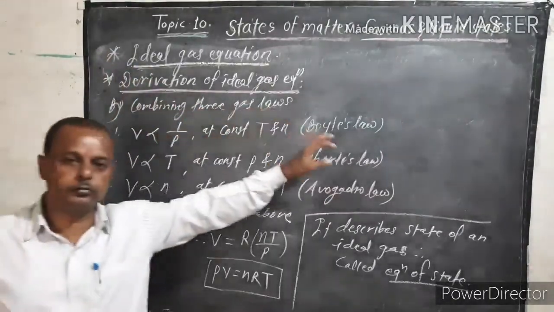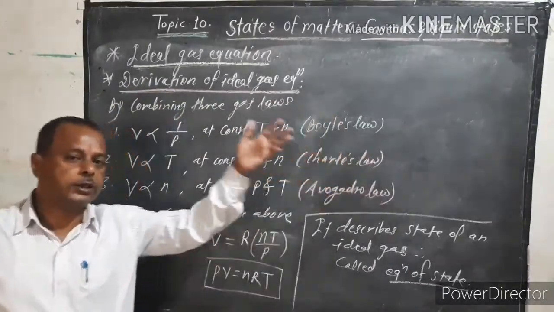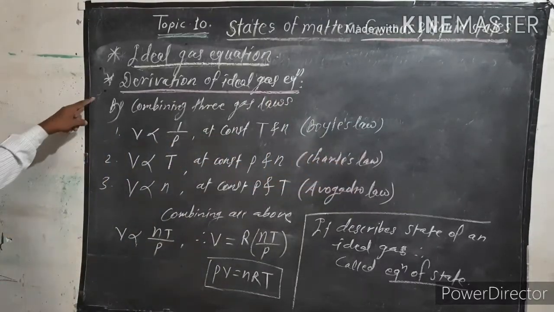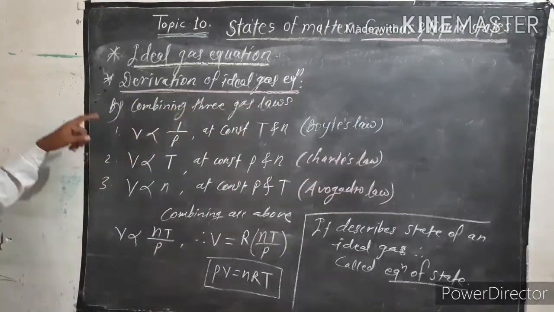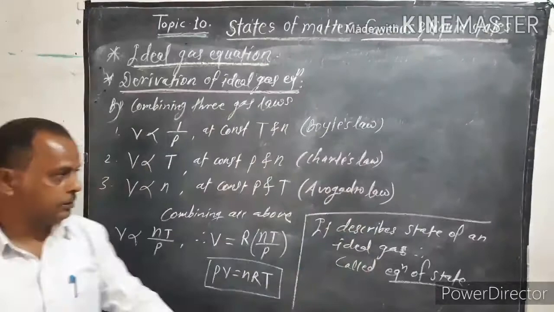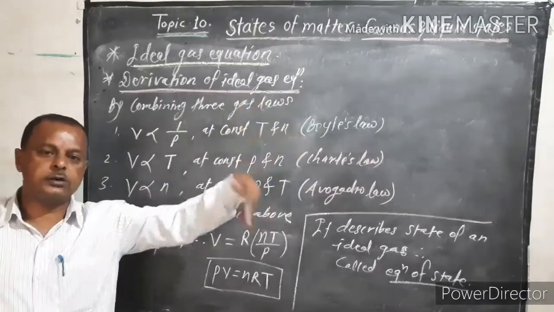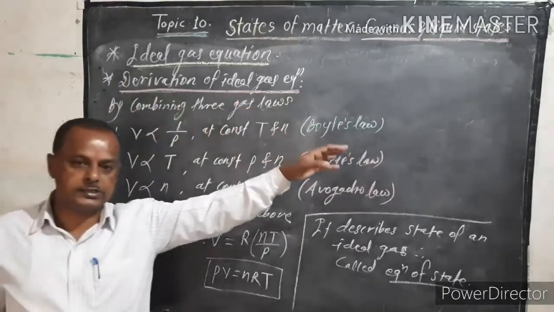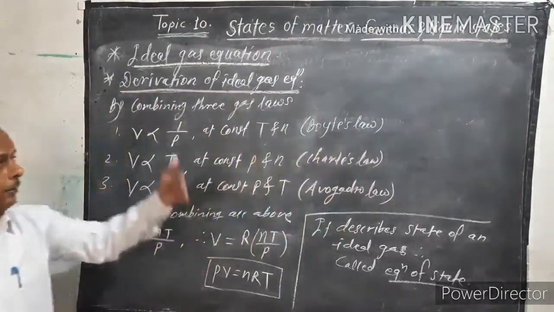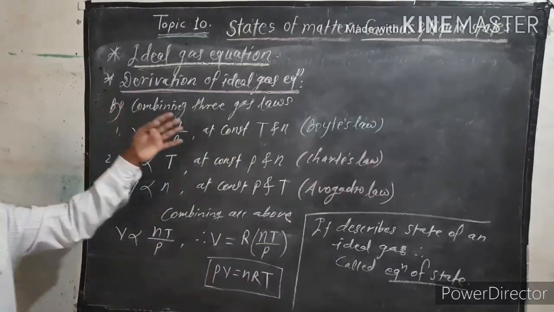Those gases which obey the three gas laws: Boyle's law, Charles' law, and Avogadro's law, such a gas is called an ideal gas. So the gases which strictly follow the gas laws are ideal gases. But practically, an ideal gas does not exist. However, real gases like hydrogen, oxygen, or nitrogen can show ideal behavior under certain specific conditions.